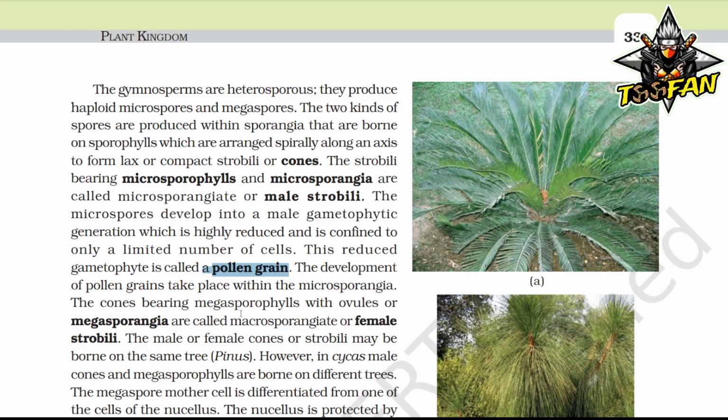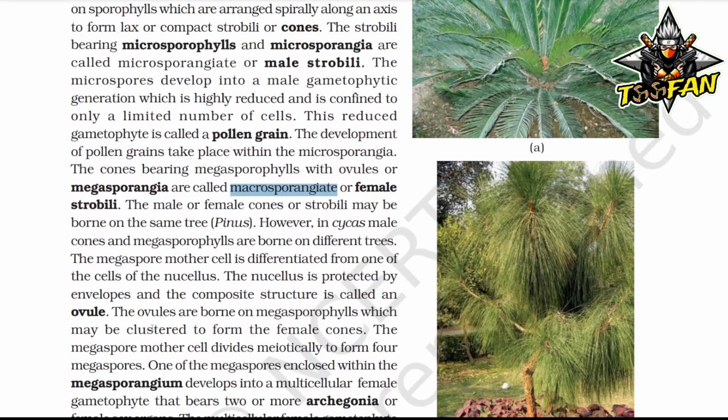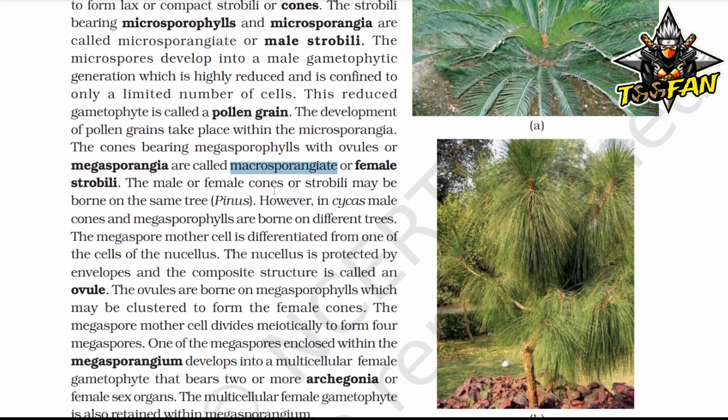The cones bearing megasporophylls with ovules or megasporangia are called macrosporangiate or female strobili. The male or female cones or strobili may be borne on the same tree, Pinus. However, in Cycas, male cones and megasporophylls are borne on different trees.